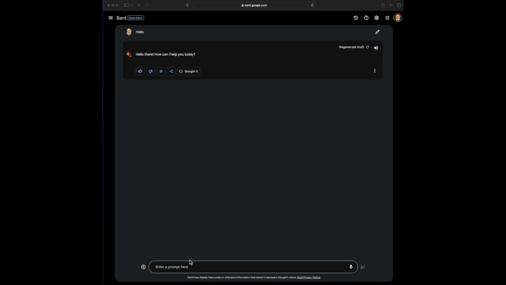I'm using Safari and I'm at bard.google.com. So I'm going to ask Bard, what is a prompt when I use Google Bard? Sorry for my typing, it's bad.